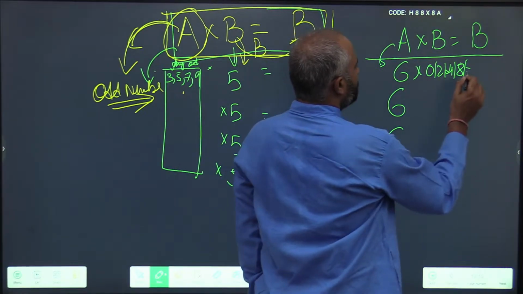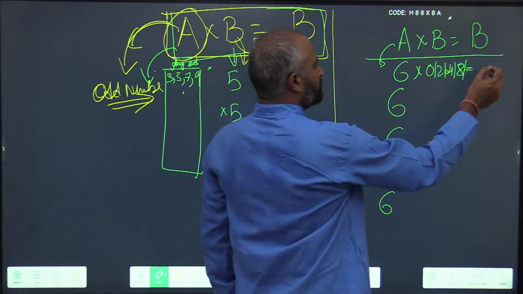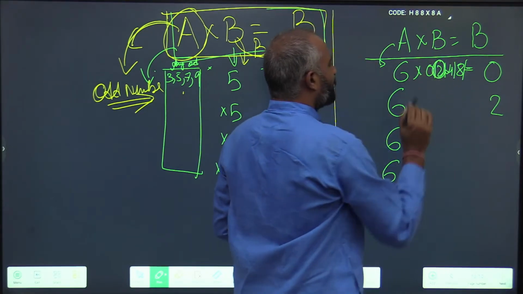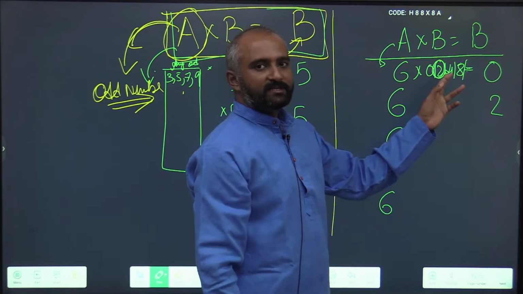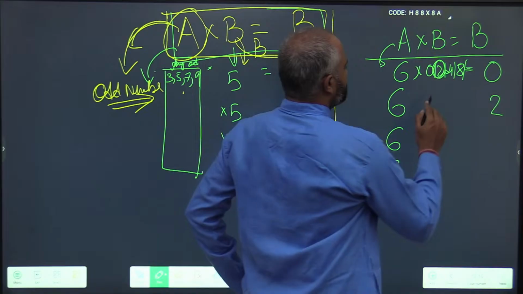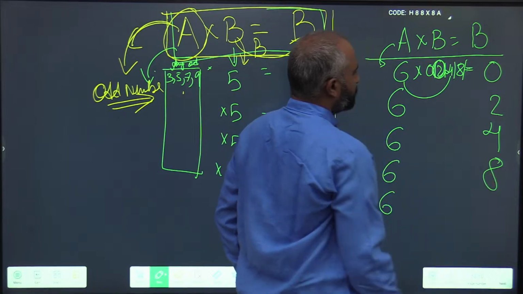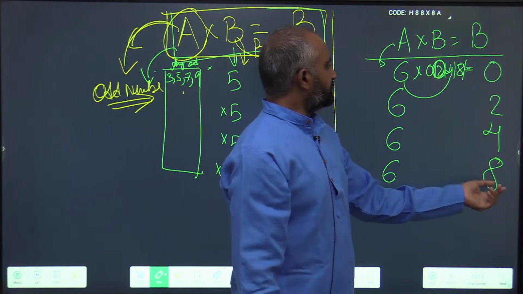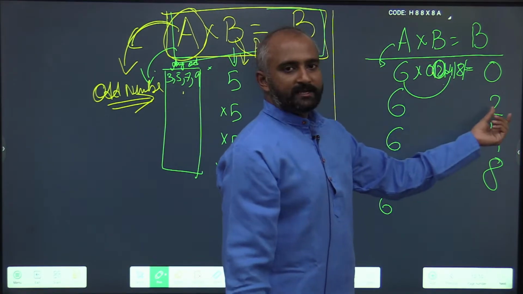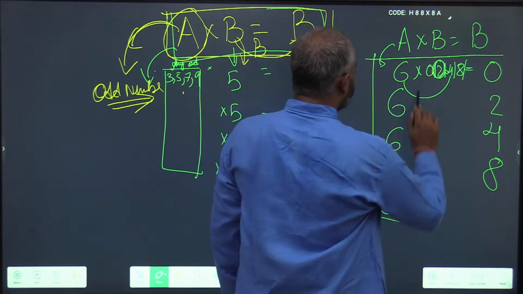So, you see, 6 zeros are, the resultant is 0, 6 twos are, the resultant is 2. So whatever you are multiplying with 6, that is resulting in the same digit. 6 fours are 24, 6 eights are 48. Multiply by 8, the resultant unit digit is 8, multiply by 4, the resultant unit digit is 4, multiply by 2, it is 2, multiply by 0, it is 0. So, what can we guess from this pattern?